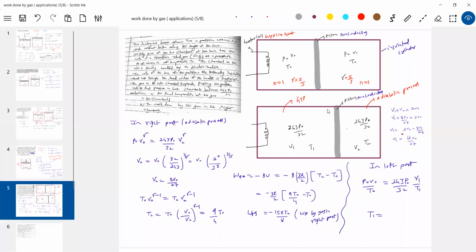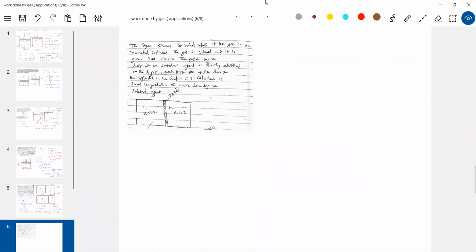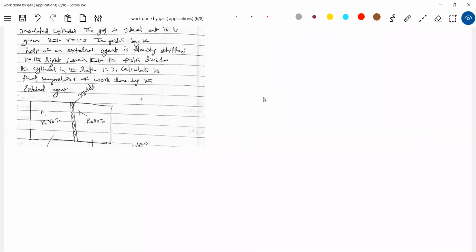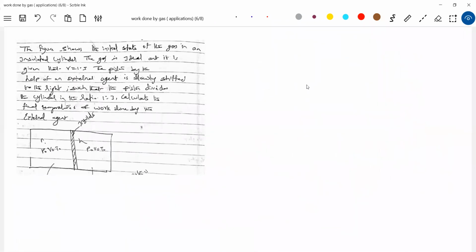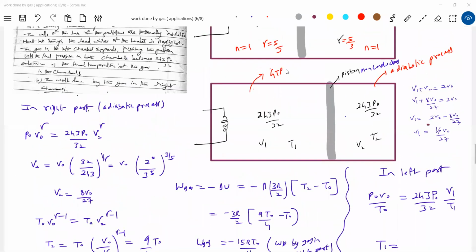I don't have the value. I just brought a very nice question, sir, where a student has to really think. 9T by 4. It is okay. T1, 9T naught by 4.